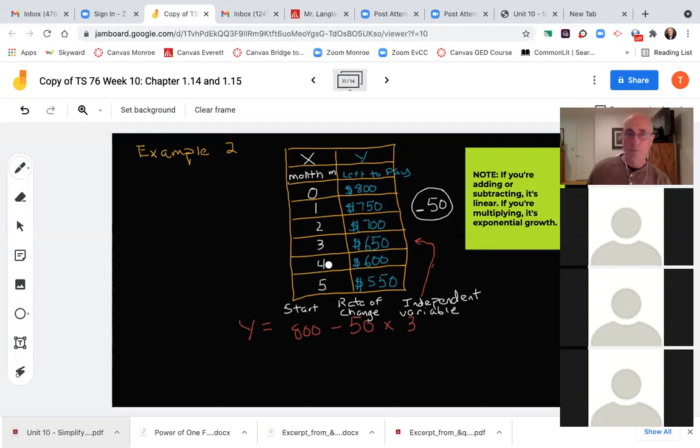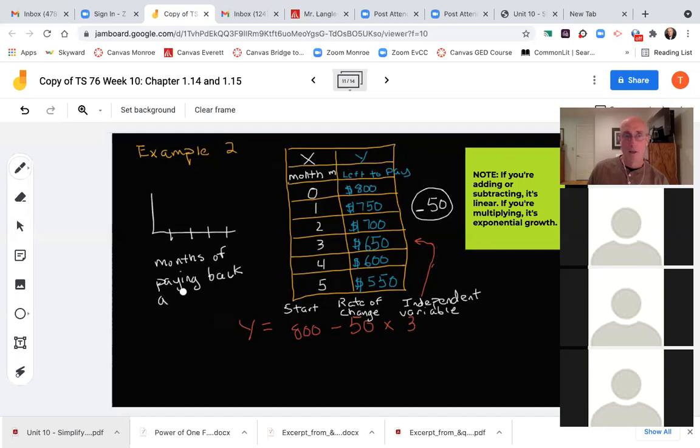So if it was on a chart, it would be like this. I'll just do a couple of months: 1, 2, 3, 4 months. I'll say paying back a loan.